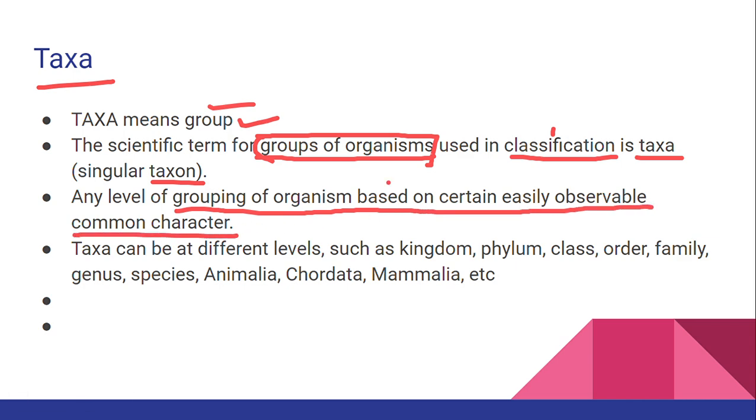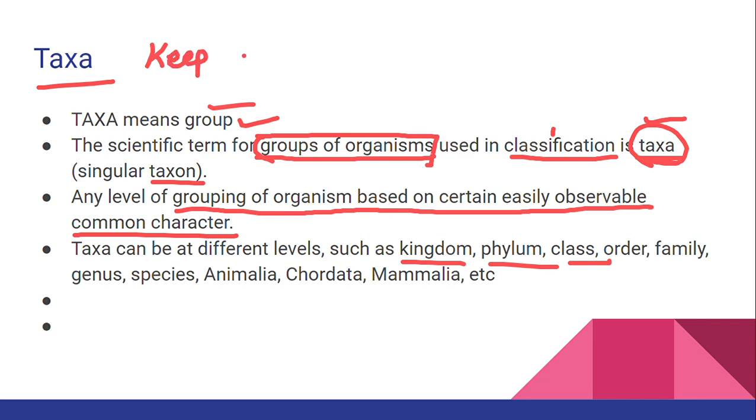Same thing we wrote for classification. Same thing is taxa. Taxa is nothing but grouping. Classification is nothing but grouping. The one scientific word I want to give for grouping is taxa. Right? Taxa can be at different levels such as kingdom, phylum, class. So we have studied this.